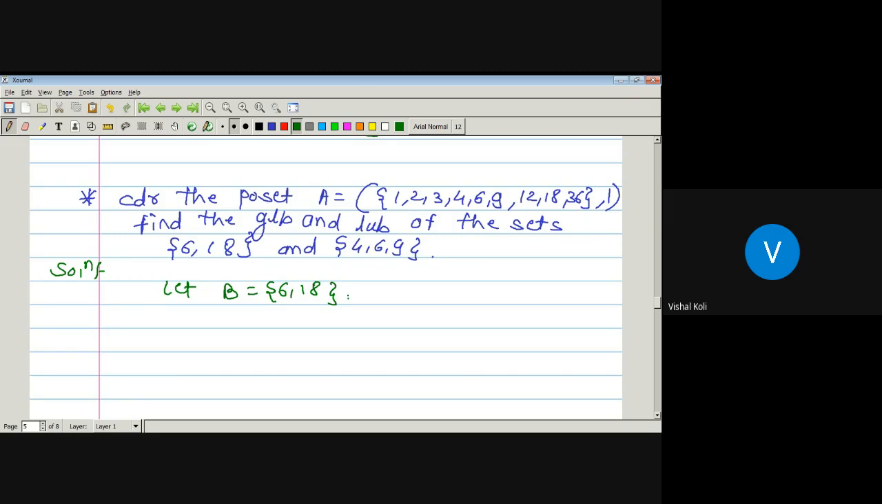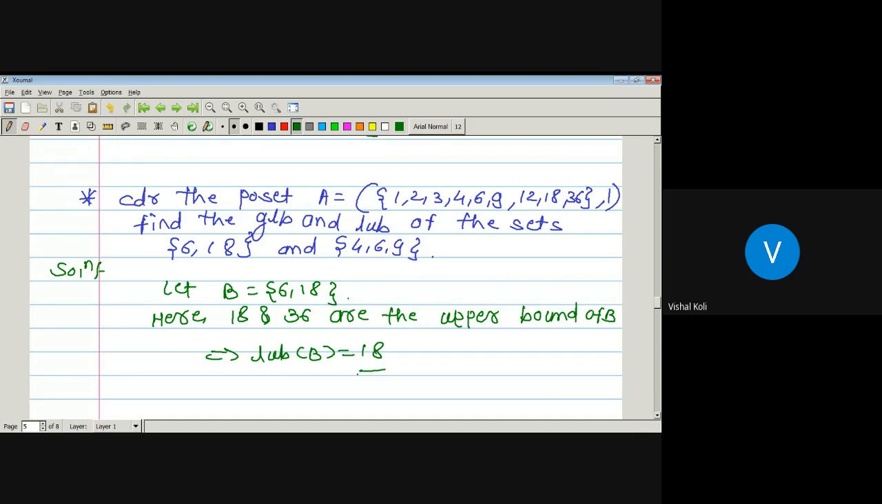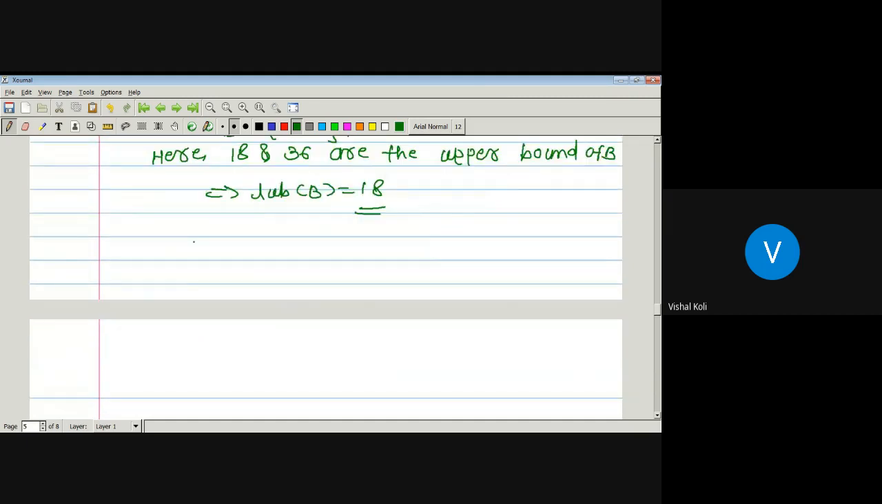But which one is the least one? 18. Yes. So here 18 and 36 are the upper bounds of B, which implies the least upper bound of B is nothing but 18. What about the greatest lower bound?